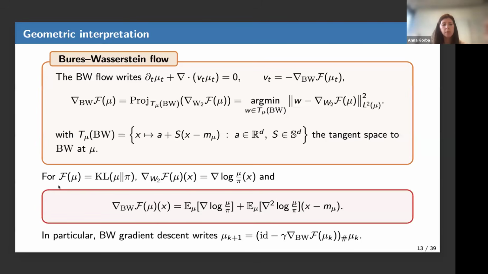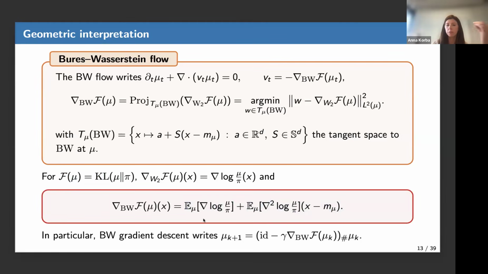Fortunately for us, if you consider the KL as your loss, as we had seen before, we can write the Wasserstein gradient of the loss. It's this map, grad log mu over pi. So you would push mu by this map from R^d to R^d. And if you look for the Bures-Wasserstein gradient, you can apply this formula and you will find that the projection of this gradient is this affine function.